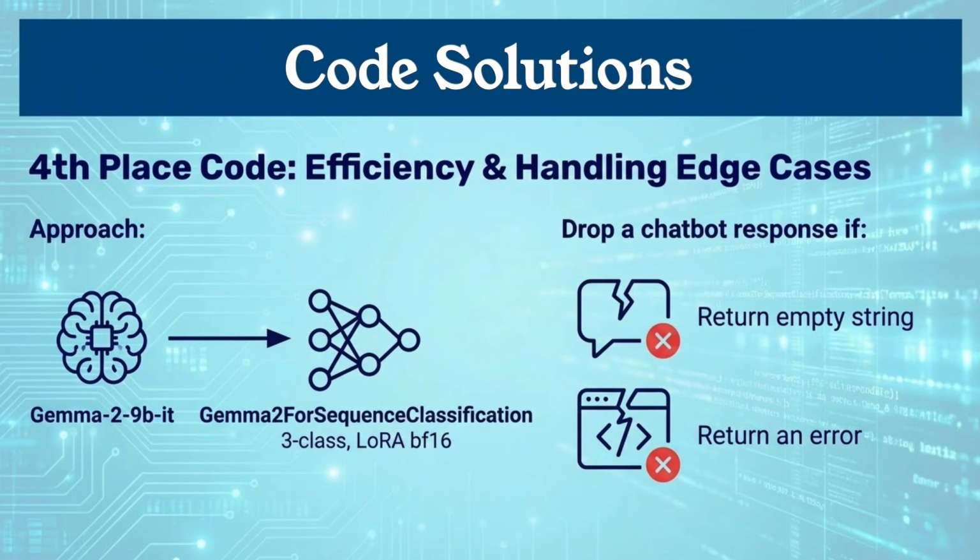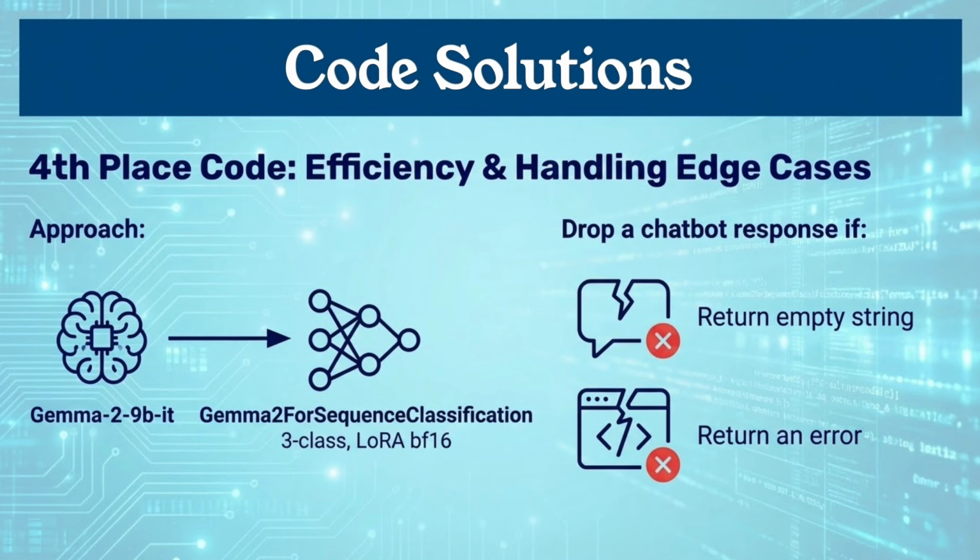Now, let's look at the 4th place solution on Kaggle. They use Gemma 2 9B with LoRA fine-tuning. Instead of using it as a standard text generator, they changed the final output layer to a 3-class classifier, so they predict A, B, or tie directly.